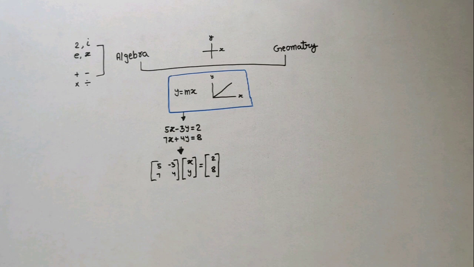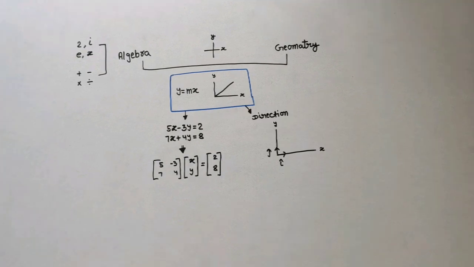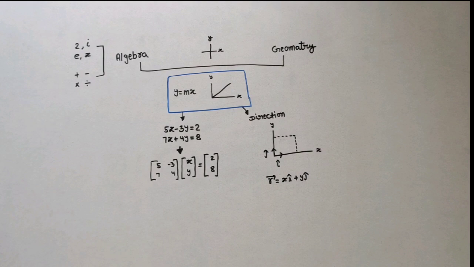Now let's look at geometry again. Suppose instead of describing only positions, we also want to describe direction. For that, we introduce vectors. A vector tells us both how far and which way. To define direction clearly, we first introduce unit vectors, vectors whose length is exactly 1. They serve as the basic directions from which every other vector can be built. Using vectors, every point in space can be represented as a combination of directions.